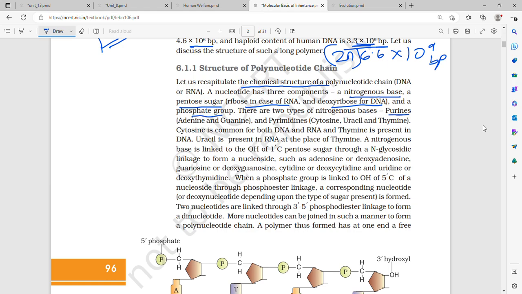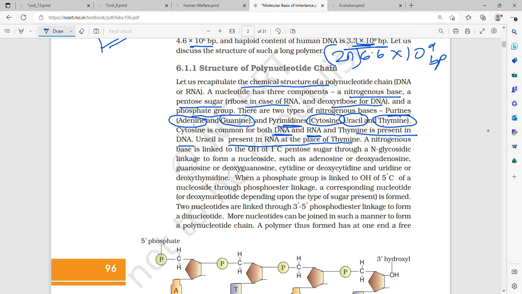There are 2 types of nitrogenous bases, purines and pyrimidines. Purines are adenine and guanine. You have to remember all this. Purines are adenine and guanine, and pyrimidines are cytosine, thymine, and uracil. Now, cytosine, adenine, and guanine, all 3 of them are common for both DNA and RNA, whereas thymine is only present in DNA and uracil is only present in RNA, in the place of thymine.